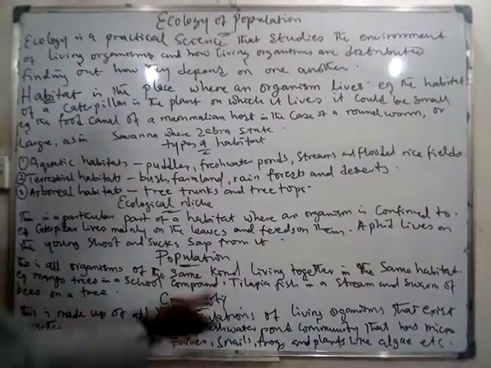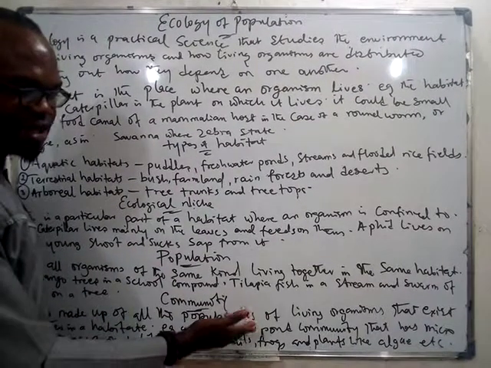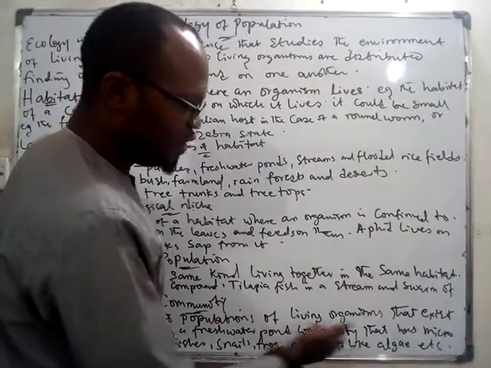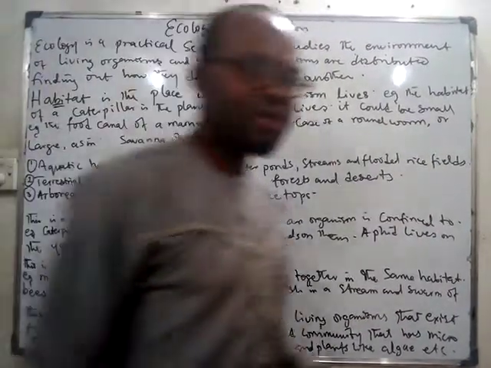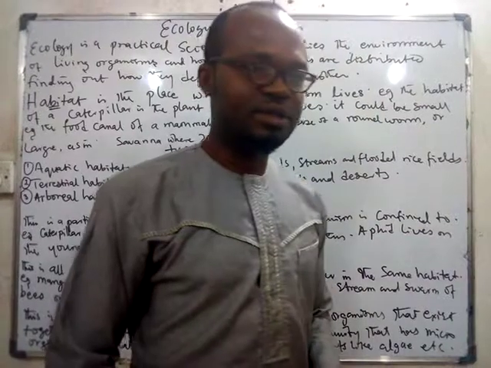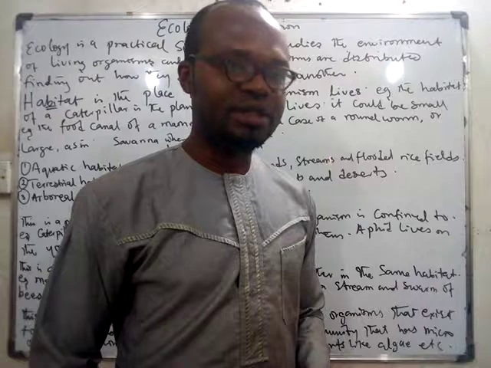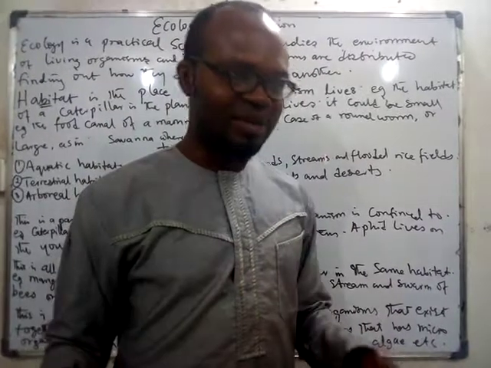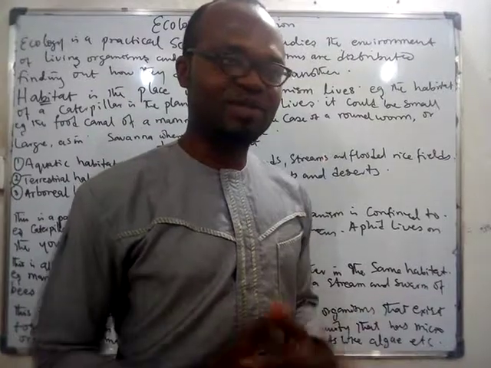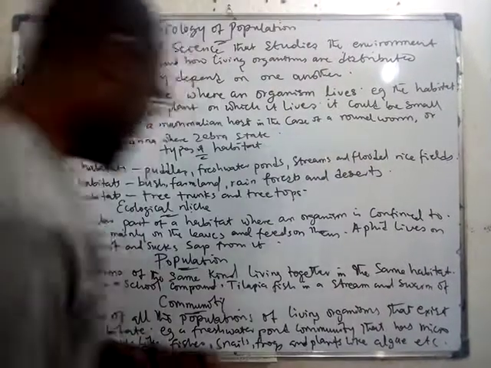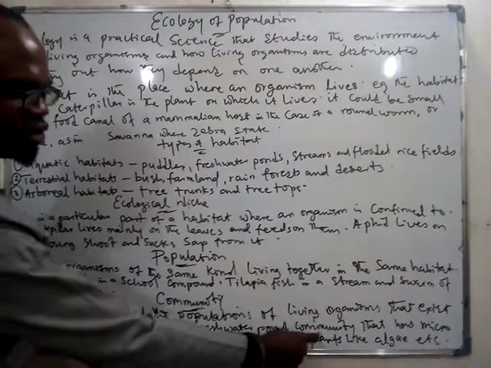It must be organisms of the same kind. Now you talk about community. Community is made up of all populations of living organisms that exist together in a habitat. Let's say the habitat is a school compound. What community are you talking about in a school compound? You're talking about other animals that are staying in that school compound. It mustn't be organisms of the same type. An example is a freshwater pond community.